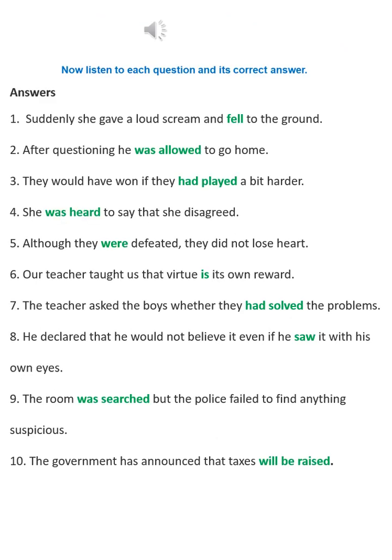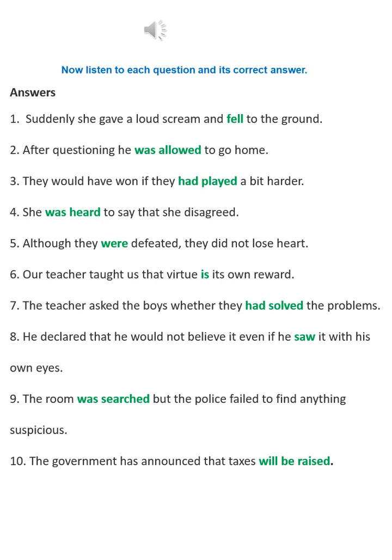1. Suddenly she gave a loud scream and fell to the ground. 2. After questioning he was allowed to go home. 3. They would have won if they had played a bit harder. 4. She was heard to say that she disagreed. 5. Although they were defeated, they did not lose heart.